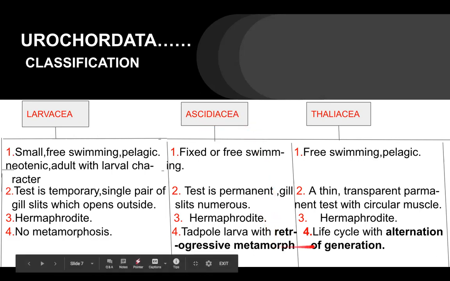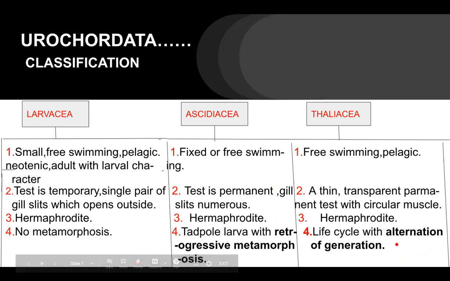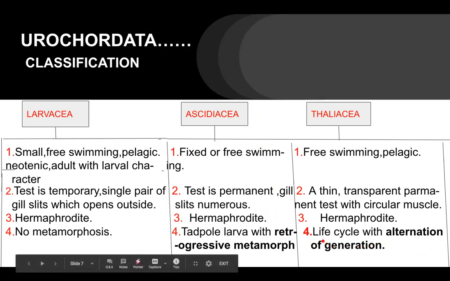Now, in case of Thaliaceae, the life cycle is with alternation of generation. This means the life cycle has alternative forms of an individual, two forms of an individual. So this is known as the alternation of generation.